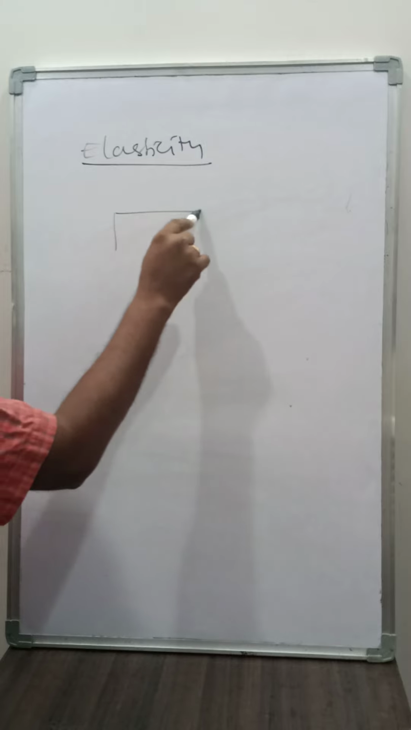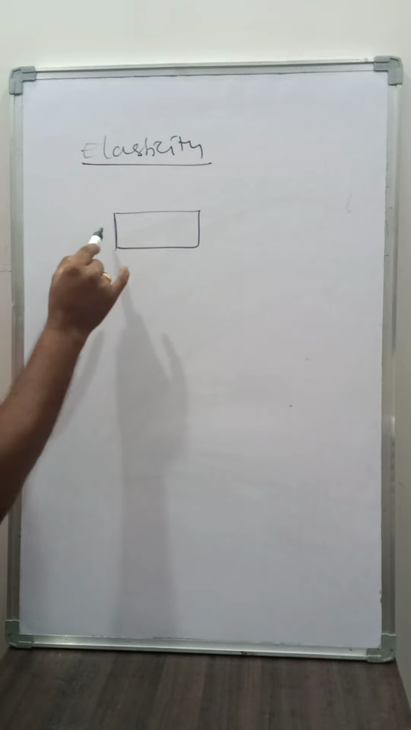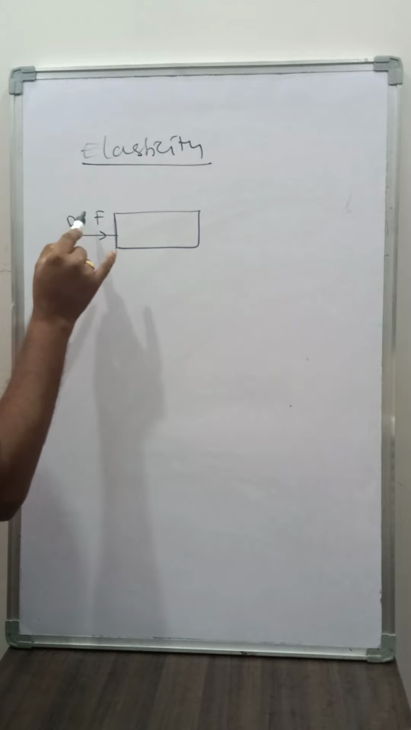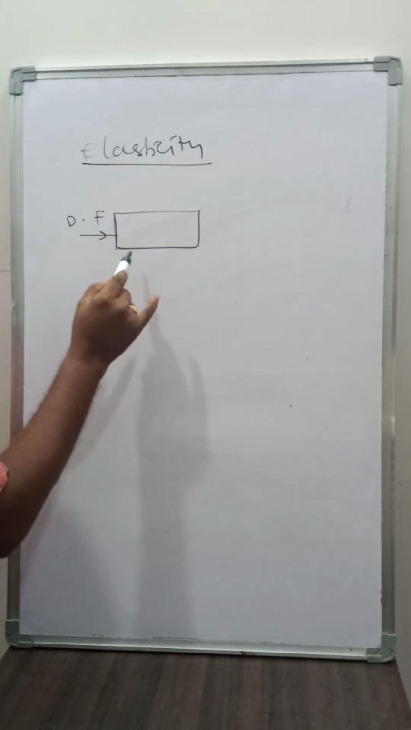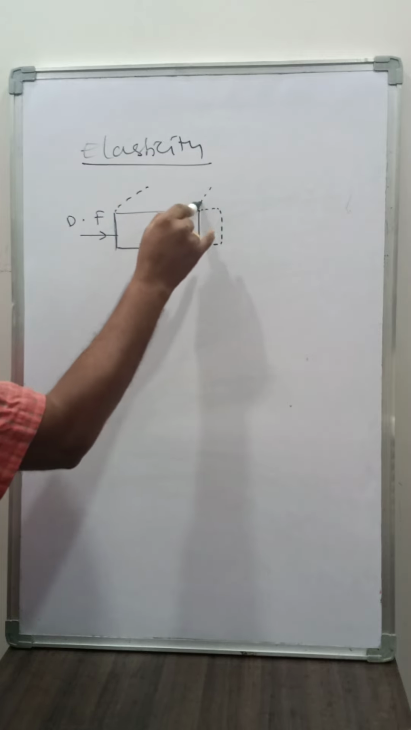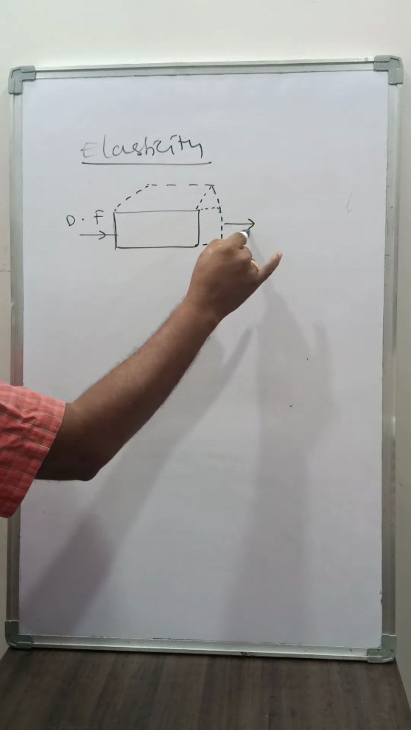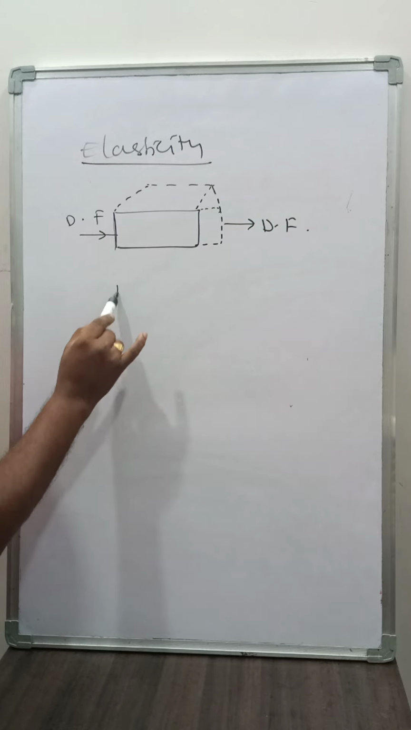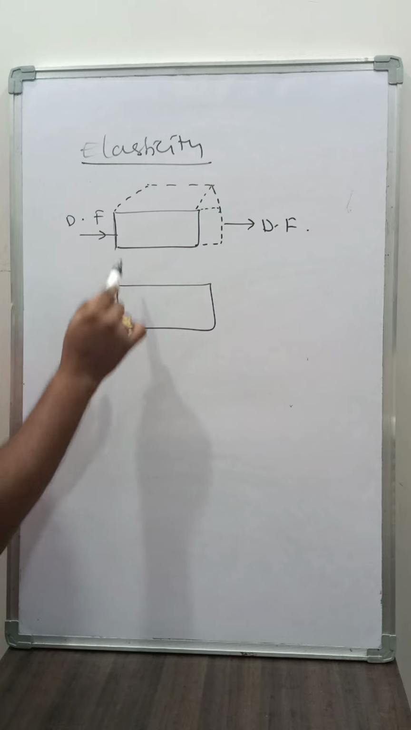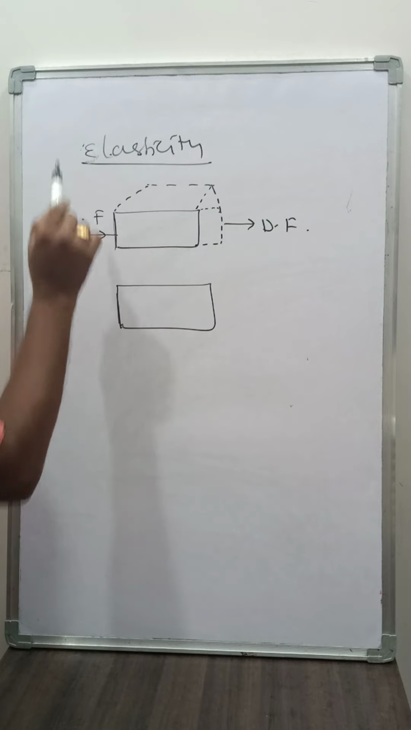Let us consider a body. Now when a deforming force is acting on it, thereby the shape or the size of the body changes. Then after removal of the deforming force, it regains its original position. Then the body is said to be of elastic nature, and the property is called elasticity.